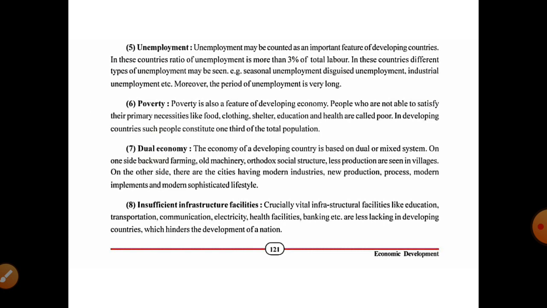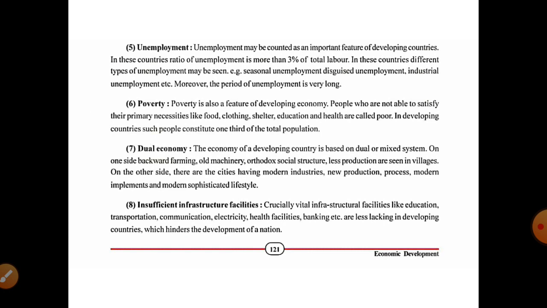Unemployment may be counted as an important feature of developing countries. In these countries, the ratio of unemployment is more than 3% of total labor. Unemployment means the people who are not able to get work according to their skills.